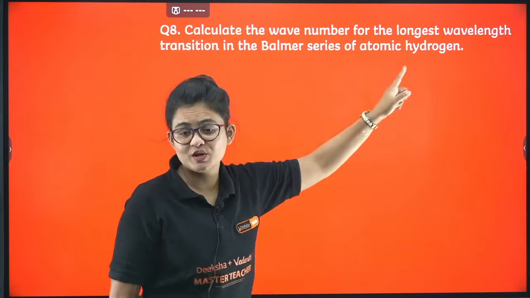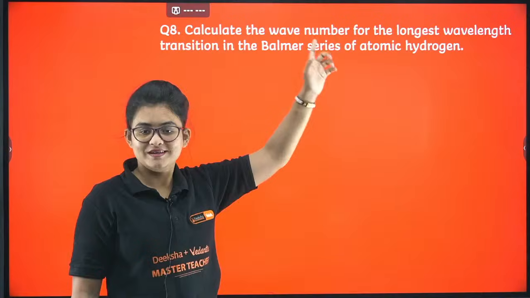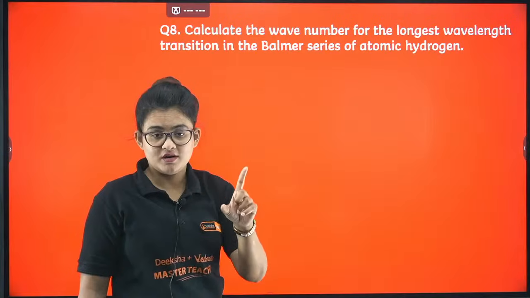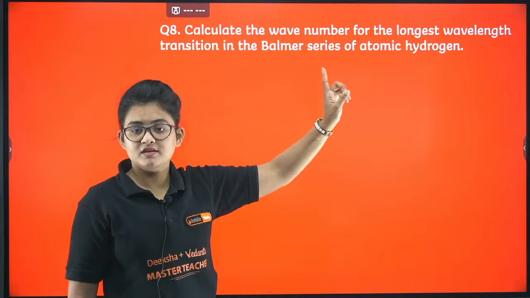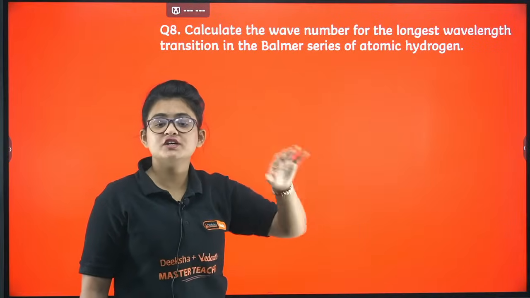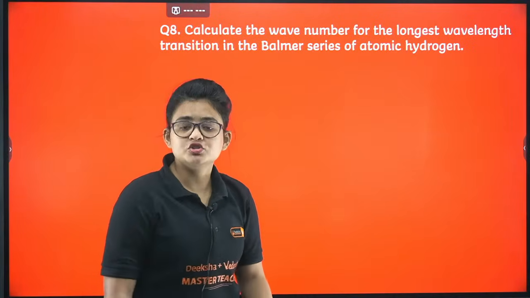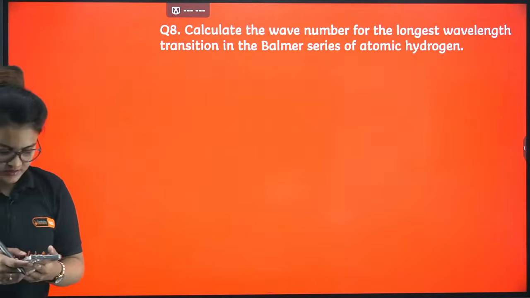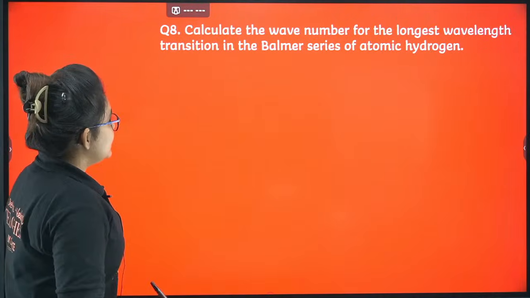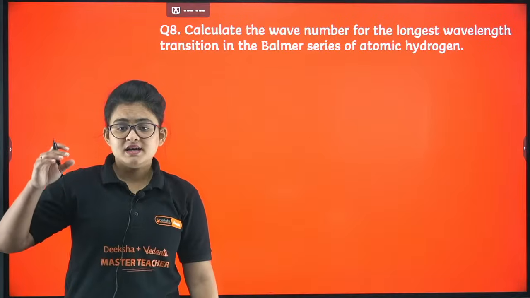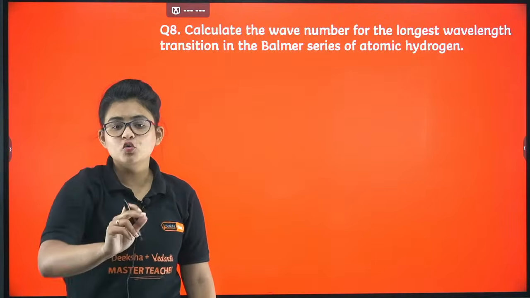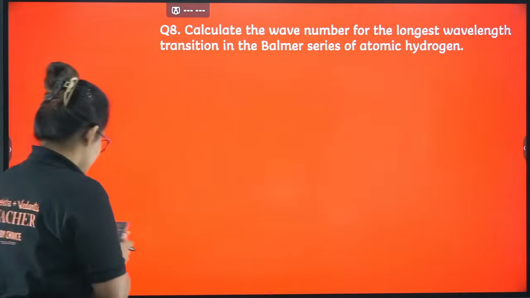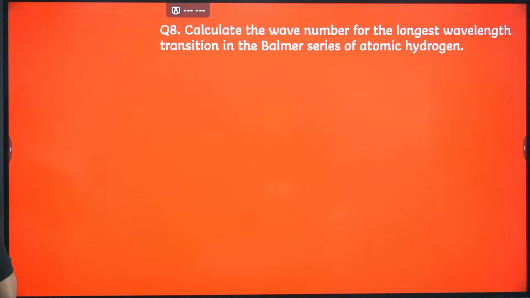But if the same question is asked with respect to frequency, then you have to take the longest transition, because wavelength and frequency are again inversely proportional. Please make sure you go through the question properly. The longest wavelength will come from the shortest transition. What shortest transition is possible? The Bohr series is where the electron comes back to 2. So what is the shortest transition possible? 3 to 2. So here I am going to apply the formula.